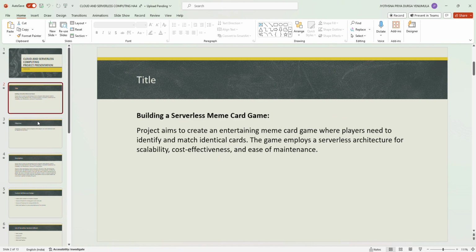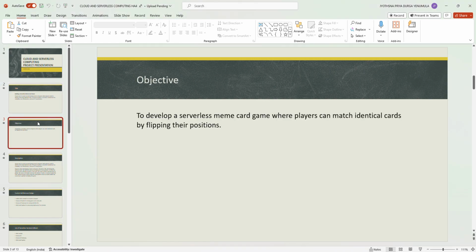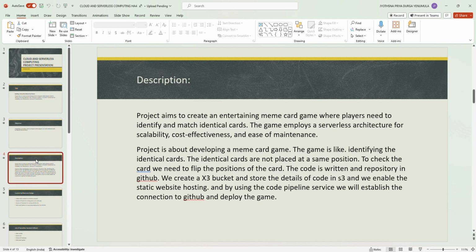The main objective of this game is to develop a serverless meme card game where players can match identical cards by flipping their positions. The description of the game here goes: the complete project is about developing a meme card game, like identifying the identical cards, and these identical cards are not placed at the same position, but to find the identical cards, we need to flip the positions of each and every card and check the card.